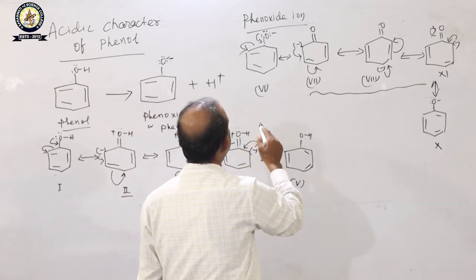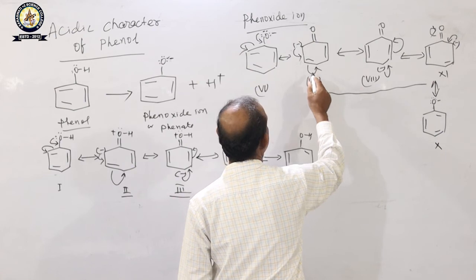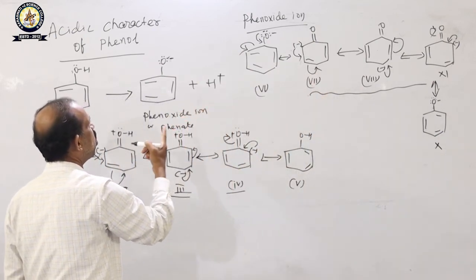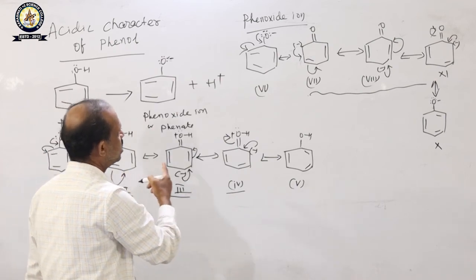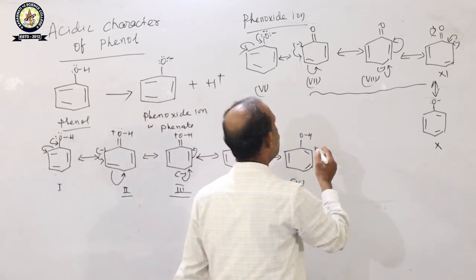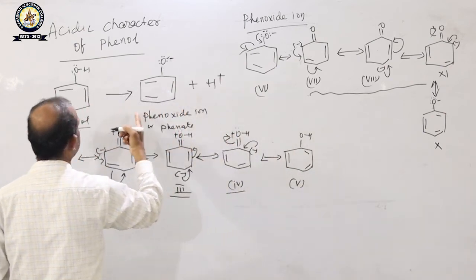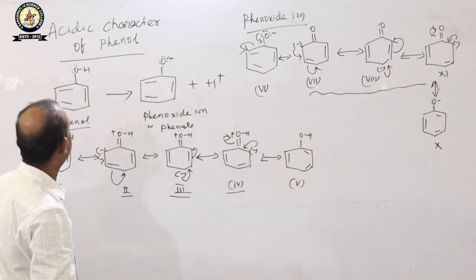That's why we can say that phenoxide ion is more stable than phenol. Hence, phenol dissociates to form phenoxide ion and H plus. This is the explanation of why phenol is acidic.